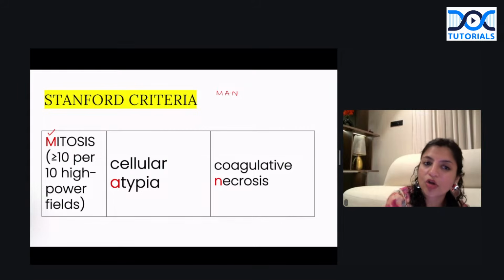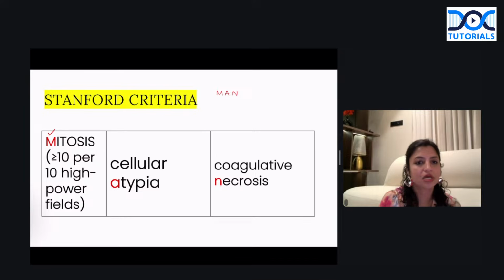Otherwise, leiomyomas are not the precursors for leiomyosarcoma. So always remember, leiomyomas are not the precursors for leiomyosarcoma, but in hereditary leiomyomatosis and renal cell carcinoma syndrome, leiomyosarcomas can arise from leiomyomas. Okay, so that's one exception that you should be clear about.